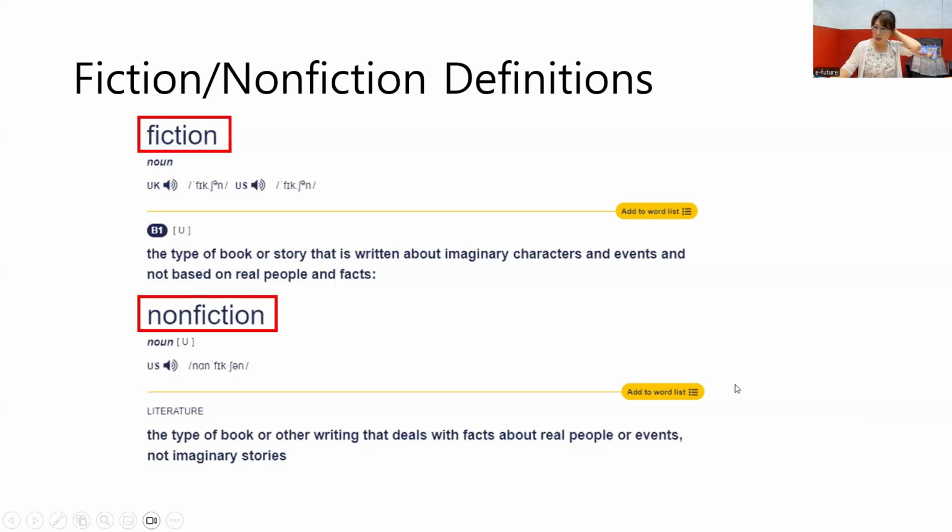Okay, so let's go back to the result of the survey. So more of you like reading fiction, and more of your students like reading fiction, right? So fiction is more popular among teachers and among students. Okay, that's the result I wanted to see. I'll go back to my slide.